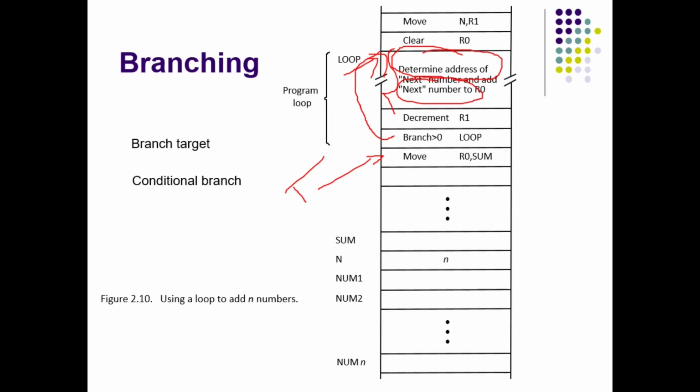This keeps happening. Every time PC points here, and based on the branch execution, the PC will be updated back to the instruction. Once R1 becomes 0, this branch fails. That means now PC is not updated here. Instead PC will be here only.